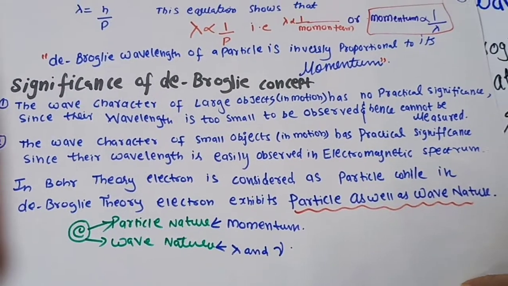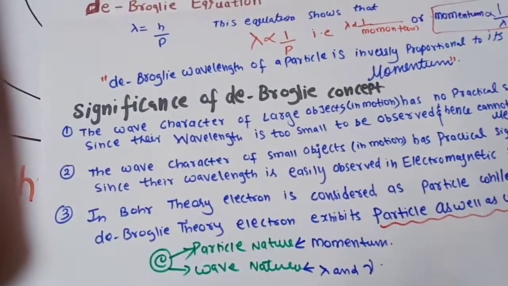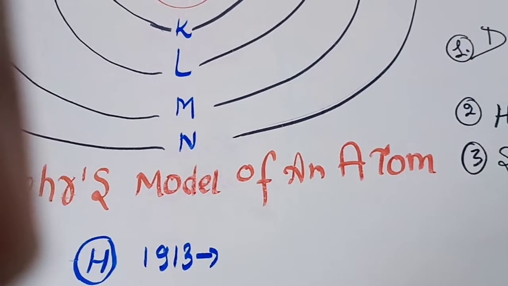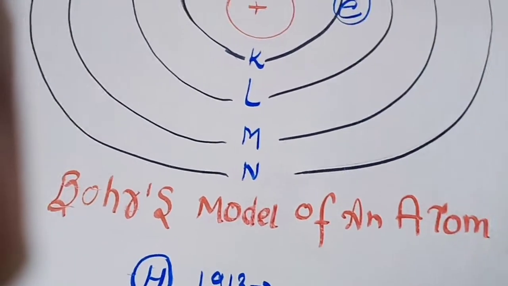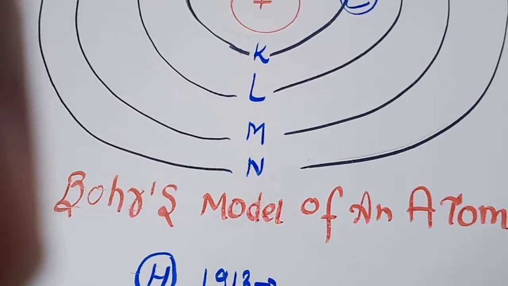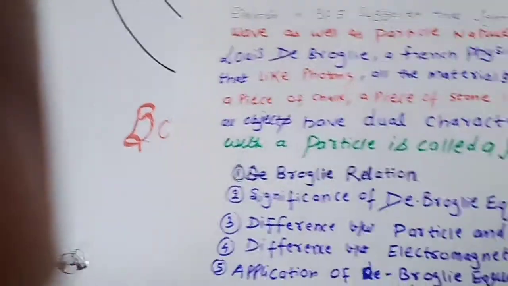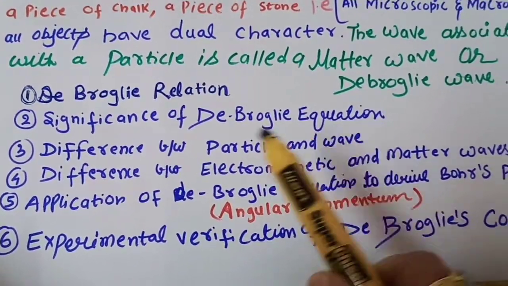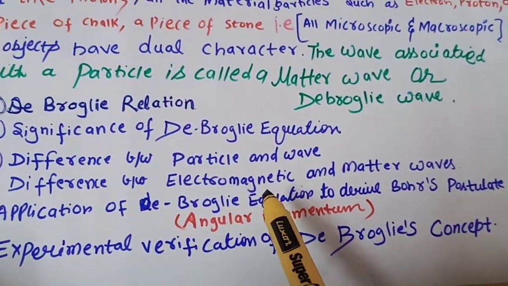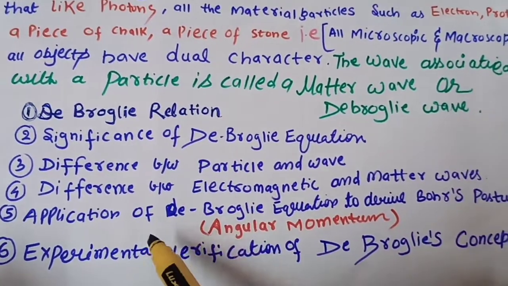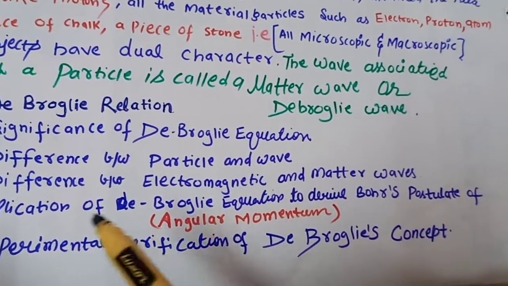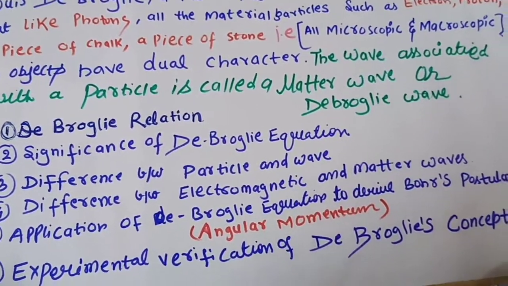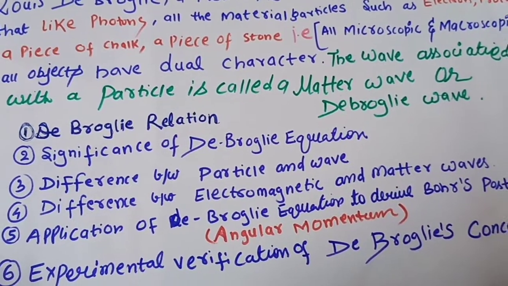So students, this is enough for the degree classes. And if you want to write extra for the de Broglie equation, you can also write notes on the following points: the difference between particle and wave, the difference between electromagnetic waves and matter waves, and the application of the de Broglie equation to derive Bohr's postulate. I have summarized them here, but I am not explaining them. It will be too much for the degree syllabus.